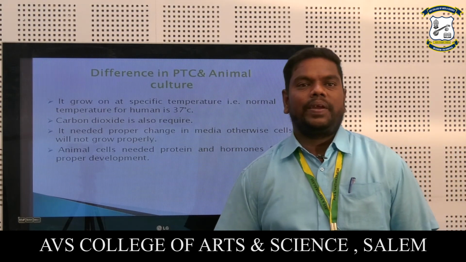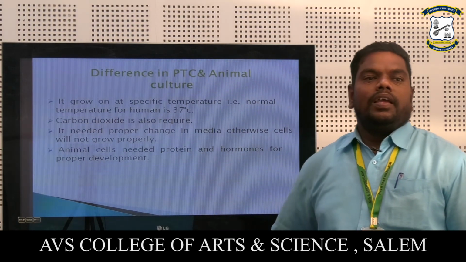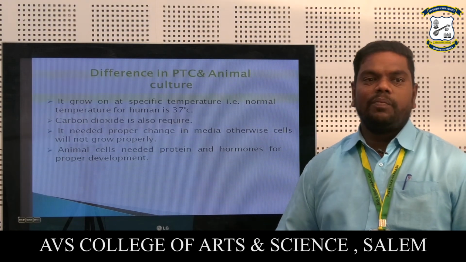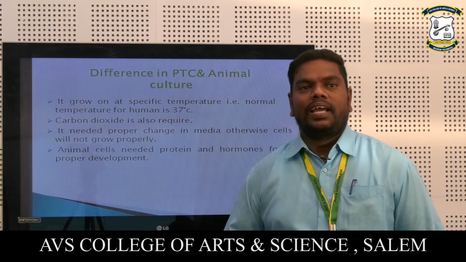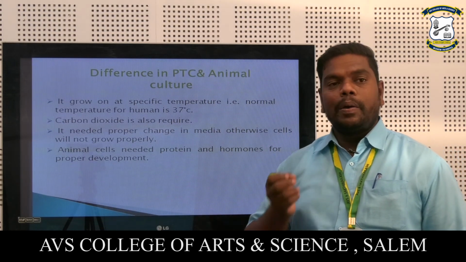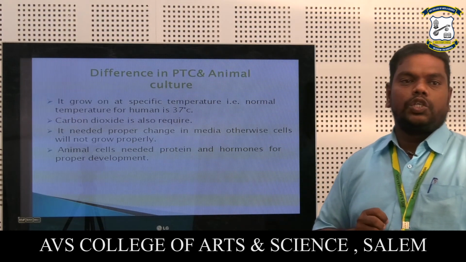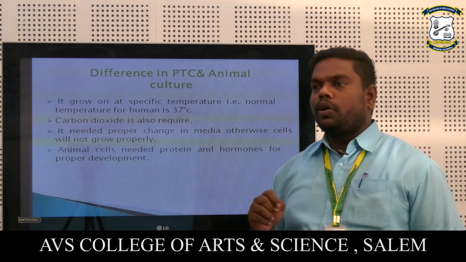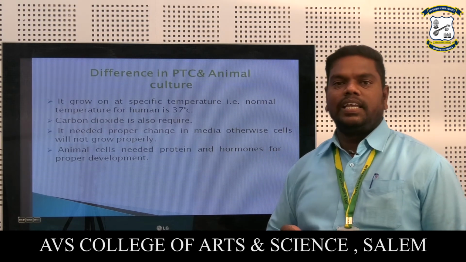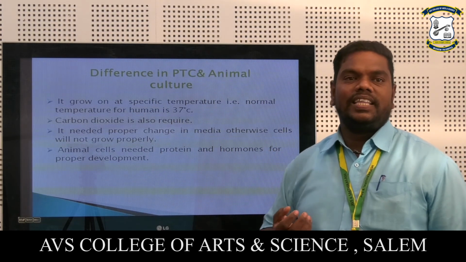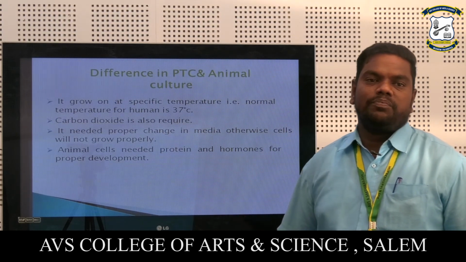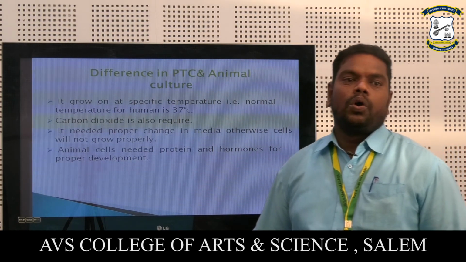Okay, what is the difference between PTC and animal cell culture? PTC grows at a lower temperature. For example, normal temperature for humans is 37 degrees Celsius, but for PTC it is 25 degrees Celsius; only then can the plants grow. Carbon dioxide is also required. In the in vitro laboratory condition, carbon dioxide, oxygen, light intensity, and pH are all present. It needs proper change of the media, otherwise cells will not grow properly.